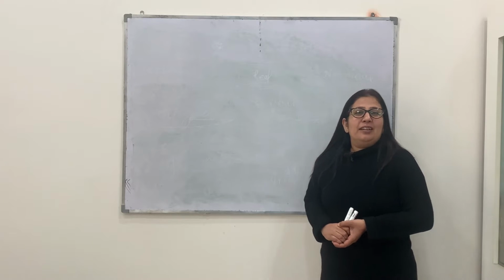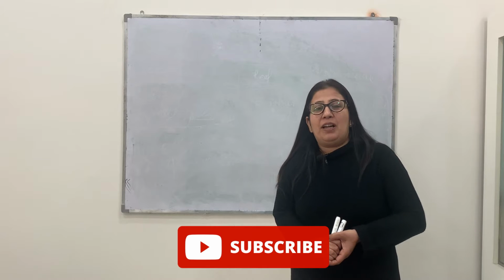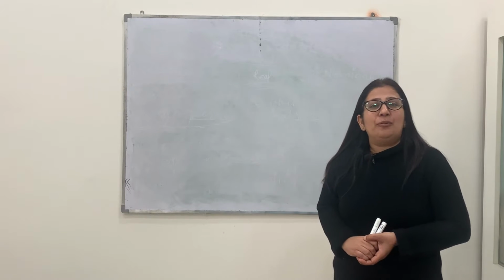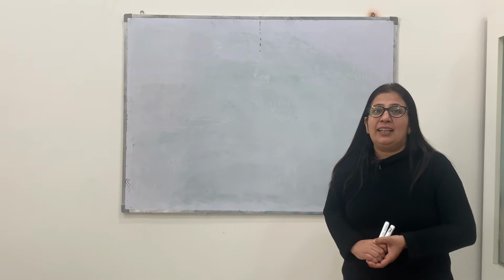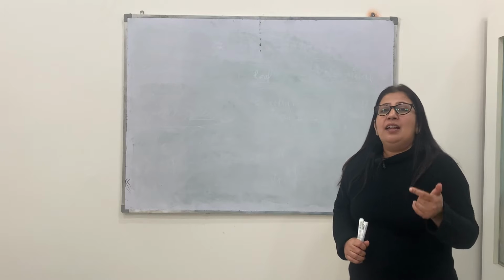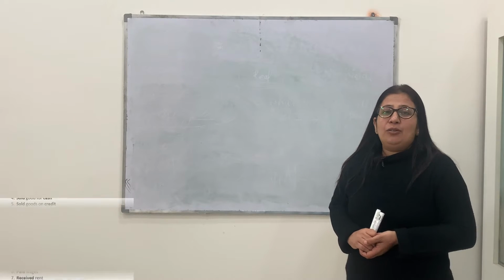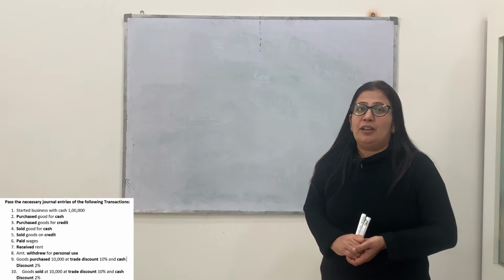Hello students, in my previous video I let you know the basic 3 mantras to pass journal entries of a business. Along with that we came to know that it is based on the double entry system. Whenever we pass any entry, once it will be debited and then it will be credited. Now today we will learn how the entries are to be recorded first of all in the books of original